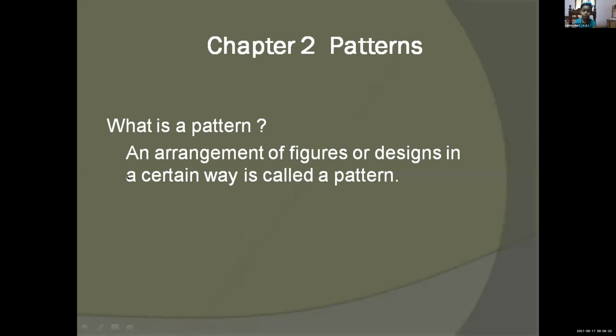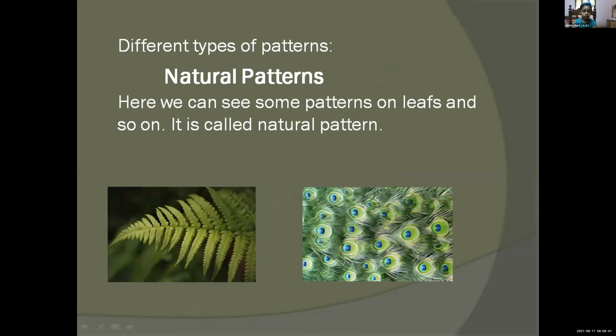What is a pattern? An arrangement of figures or designs in a certain way is called a pattern. Different types of patterns.